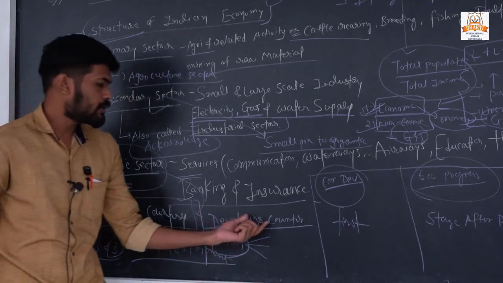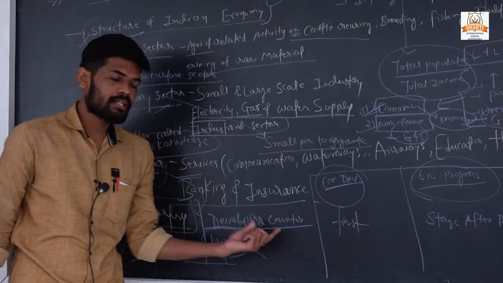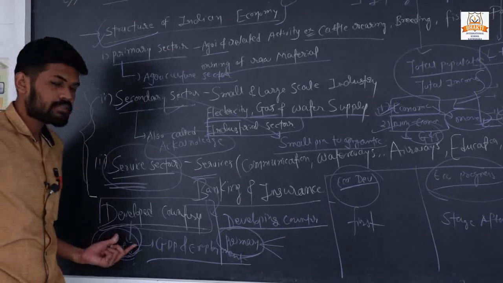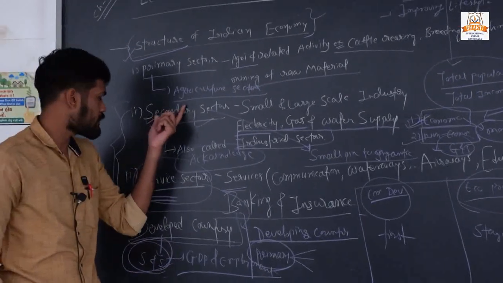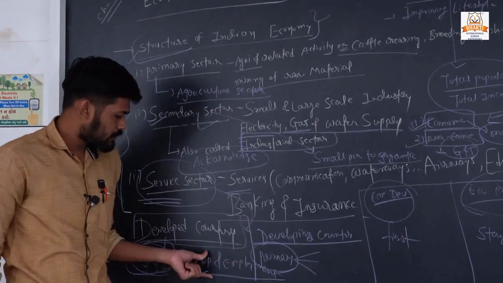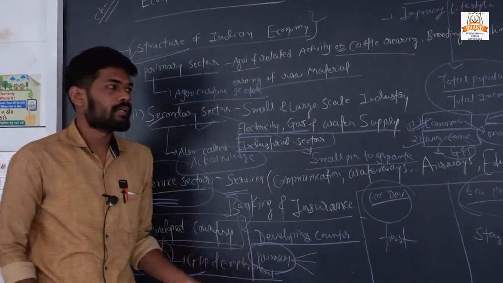In a developing country the primary sector is dominating, while in a developed country the service and industrial, or secondary, sectors dominate in contributing to GDP and employment generation.